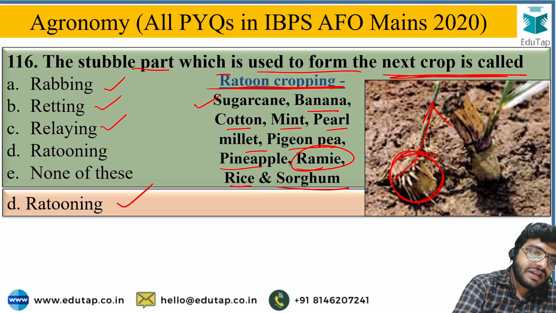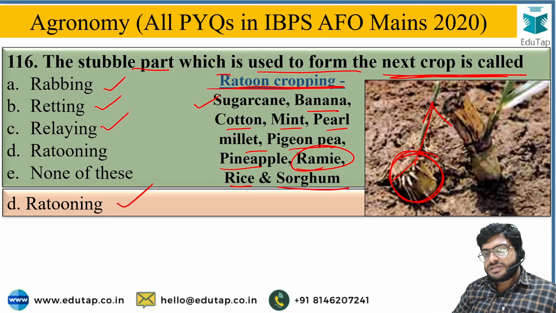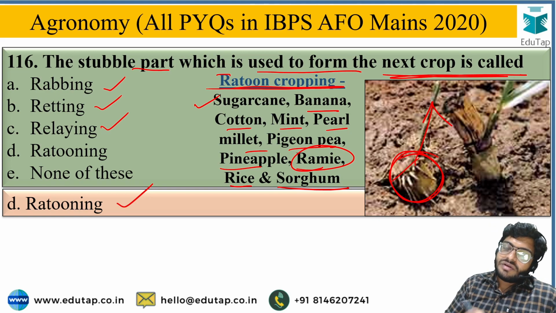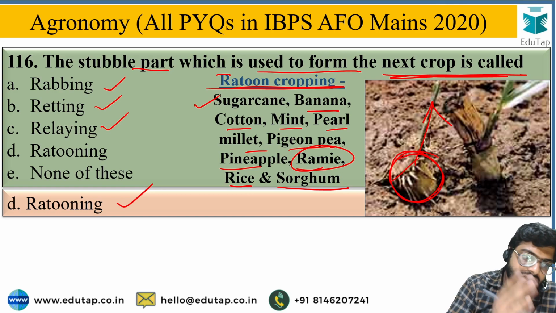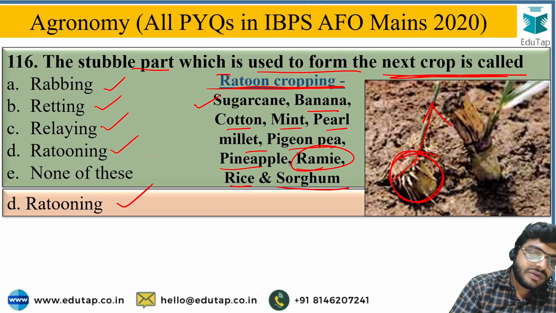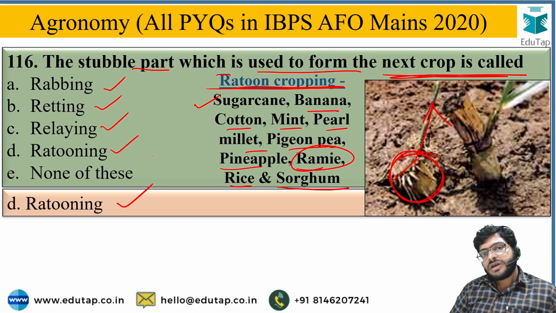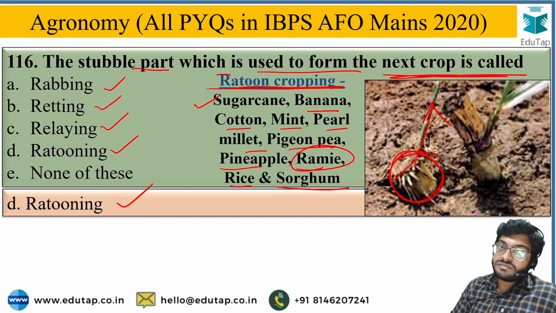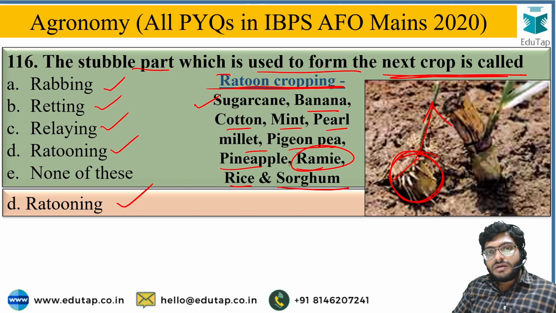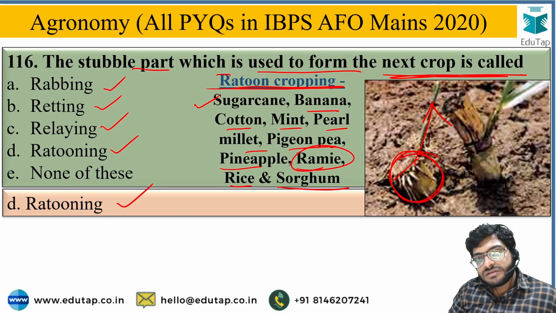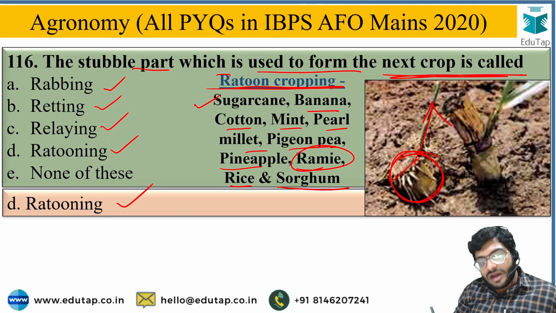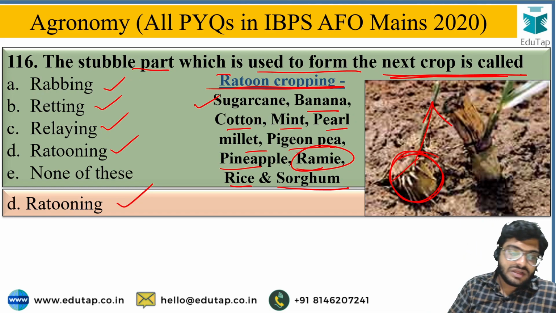Next, relaying, or relay cropping, means cultivation of the crop well before the harvesting of the previous crop, and that is called relaying. Next, rattooning is a practice in which we allow the stubbles of the harvested plant crop to sprout and grow as a successive crop.